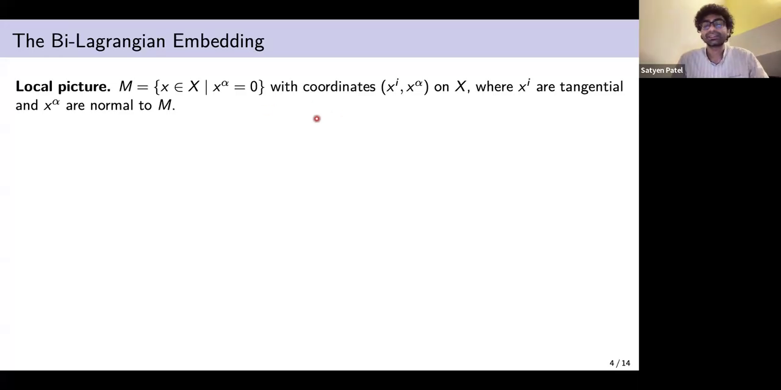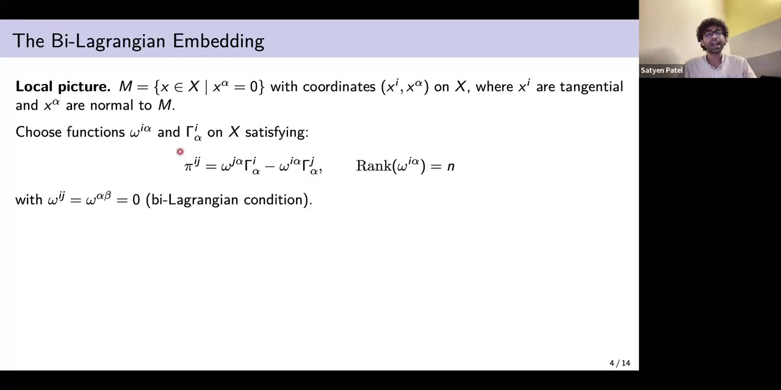So the local picture is there are coordinates x^i and x^alpha. The Latin coordinates i are tangential to M, and the x^alphas are normal to M in X. So then we choose functions omega and gamma on X satisfying this property. Recall this pi^ij are the coefficients of the Poisson bivector on M. And this condition, along with this rank being n, the i alpha rank being n, and omega ij equal to 0, means that M is embedded as a Lagrangian submanifold into X.